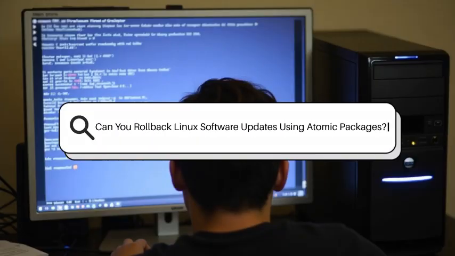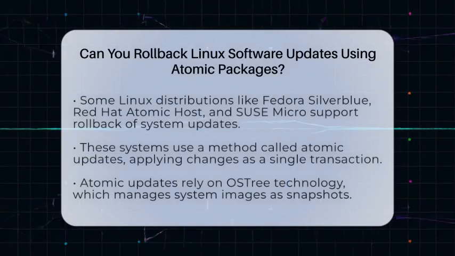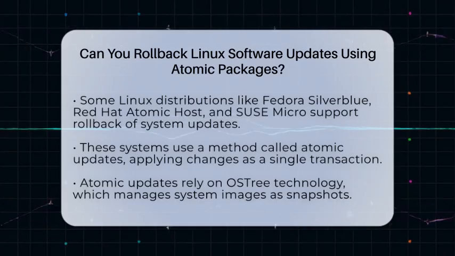Can you roll back Linux software updates using atomic packages? Imagine updating your Linux system and then realizing something went wrong. Wouldn't it be great to just go back to how things were before? Well, with systems that use atomic updates, you can do exactly that.